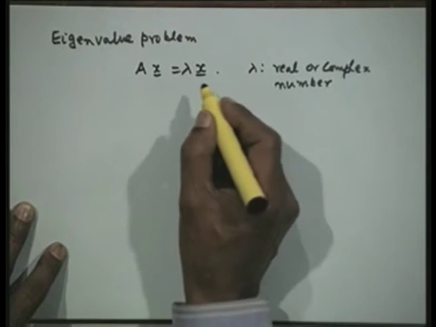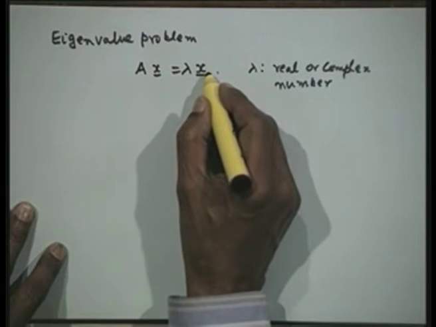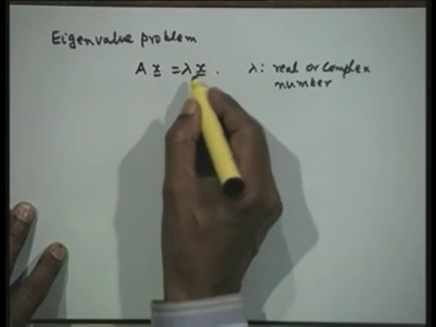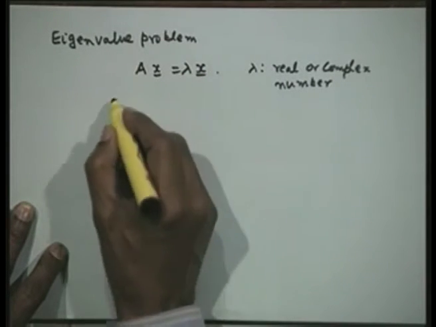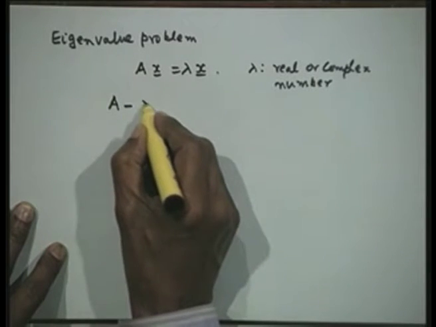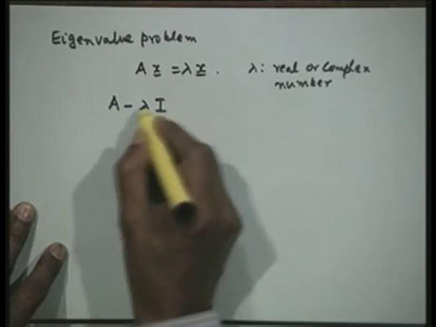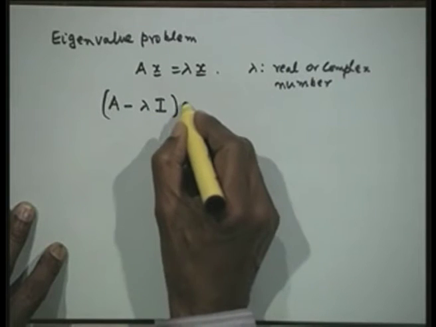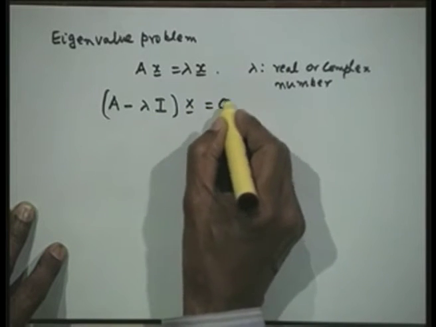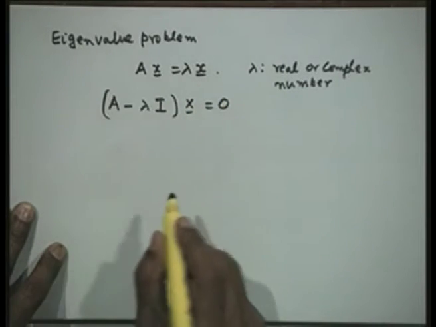The problem is to determine lambda and the corresponding x. If I bring this to the left hand side, I can write this as (A minus lambda I) x is equal to 0. Lambda is a number, therefore, I write lambda I. So, I bring everything to the left hand side.